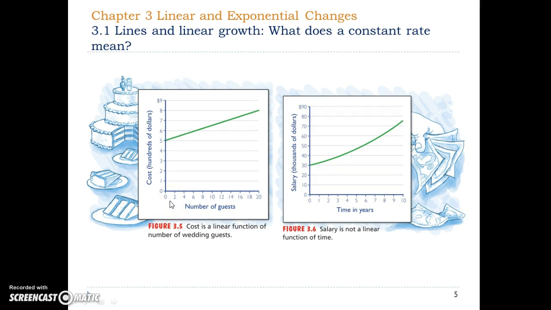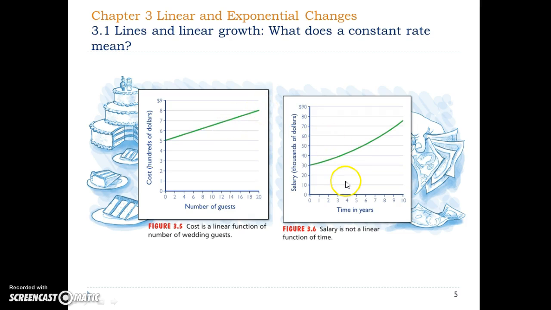These are the graphs of the two examples we just discussed. In this figure, the line represents the cost of the wedding. On the x-axis, you have the number of guests. On the y-axis, the vertical axis, you have the cost of the wedding. The graph is a linear function.